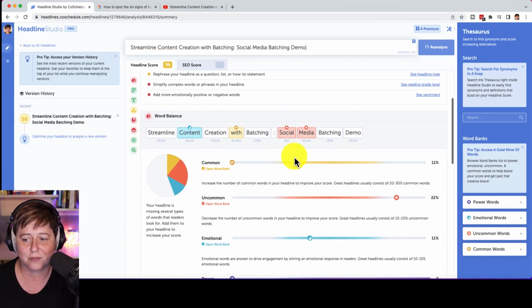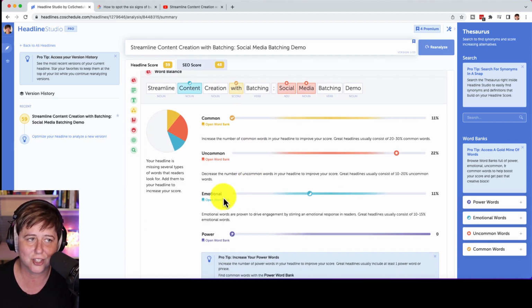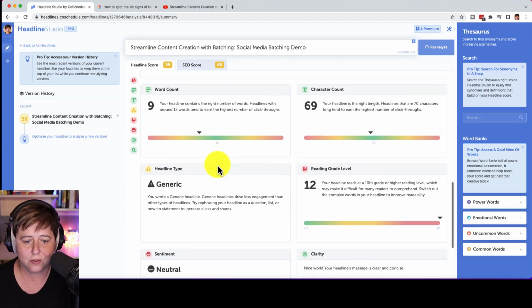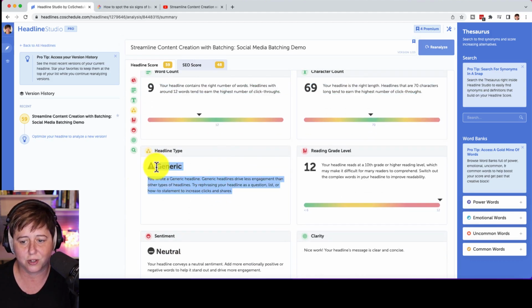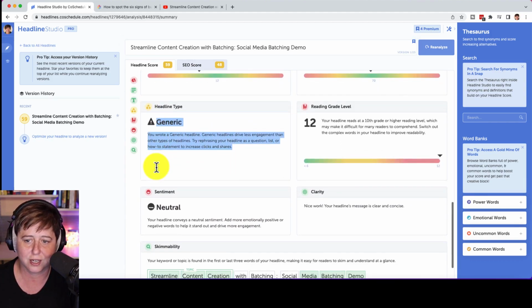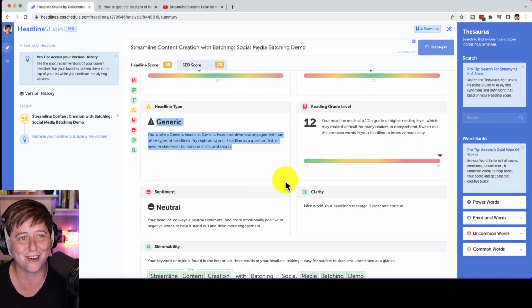Let's take a look. We've got 2 uncommon words. We've got "content," which, when content shows up as an emotional word, it means it's reading it as content, which is not really the intention. That's one of the things you have to look for in here. Word count, the headline is generic. No wonder people aren't going to click on it. See here, the reading level 12. That's not a very good sign.